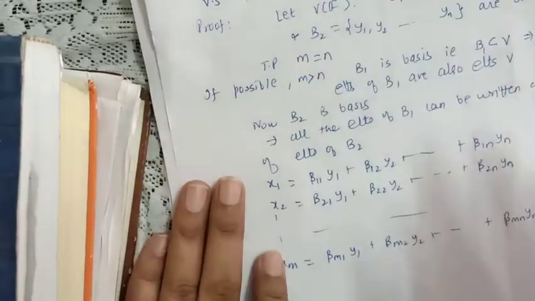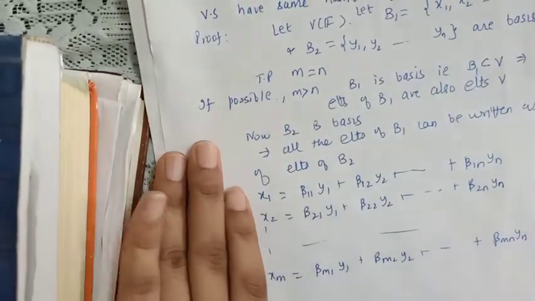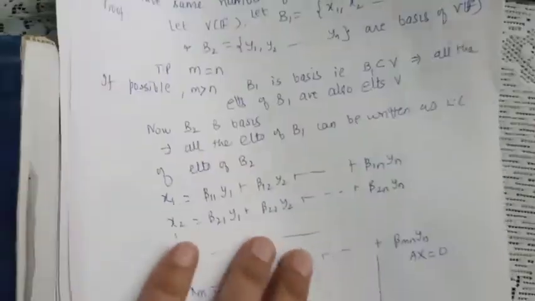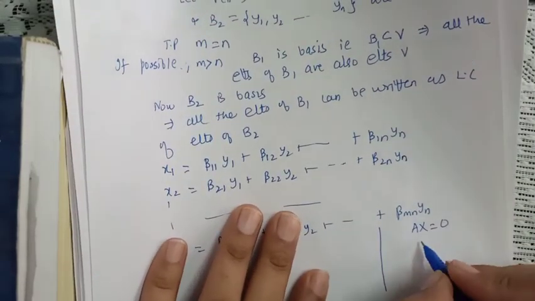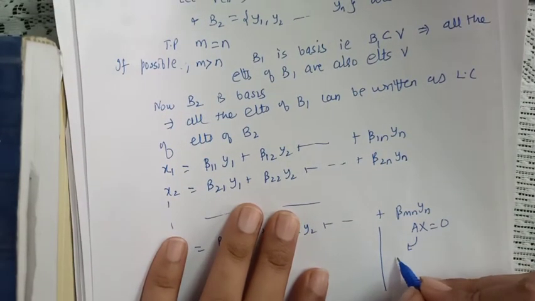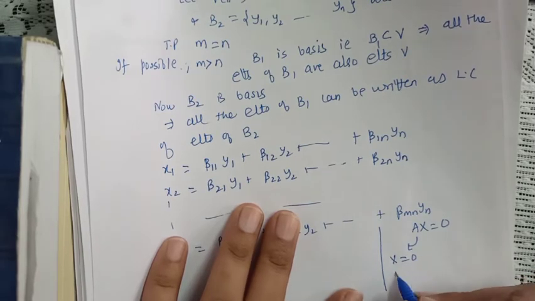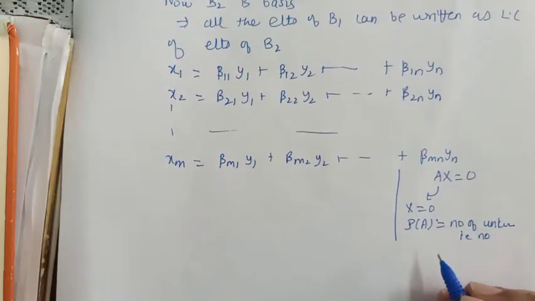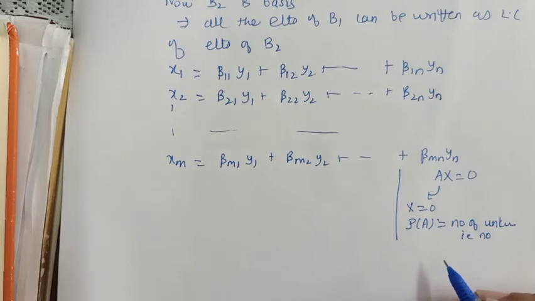Before proceeding to the next concept, let me again recall the system Ax is equal to 0. As I have already discussed, this system always has a solution. It always has the x is equal to 0 solution, and a unique solution whenever the rank of A is equal to the number of unknowns, in other words, when the number of equations is equal to the number of unknowns.